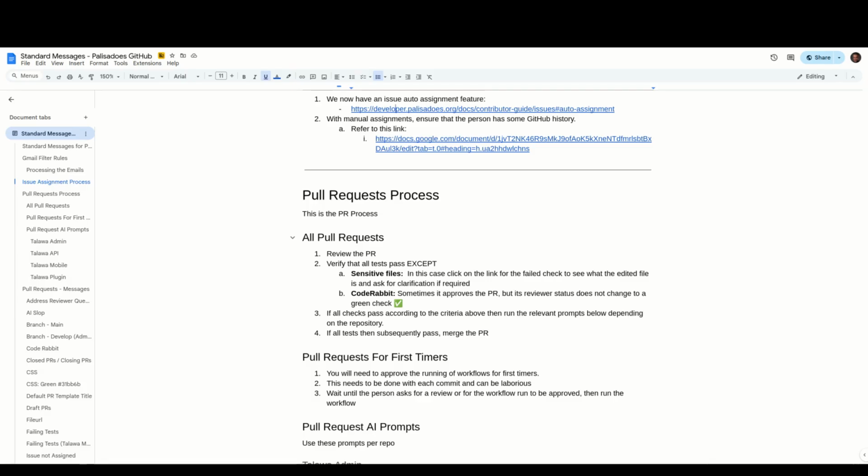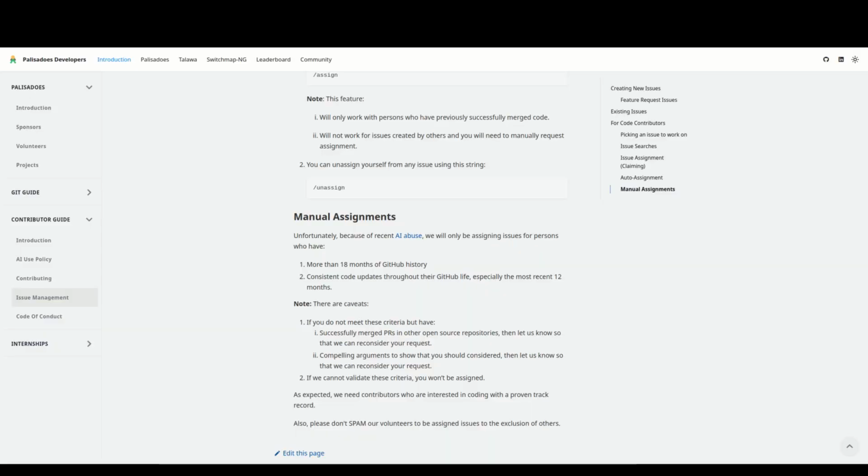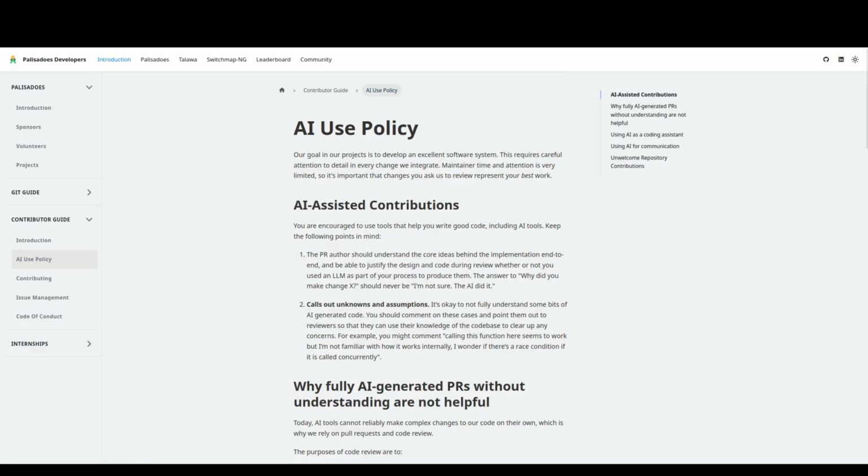So the AI usage policy can be found also in that same web page related to the developerpalisados.org site. And if you click on AI use policy, it talks about it. And we're really trying to make sure that the AI assisted contributions are meaningful. And this policy really talks about that. It says that we appreciate the use of AI. It helps. We use it in our pull request approval process. We sometimes use it in issue creation. It's a very useful tool.